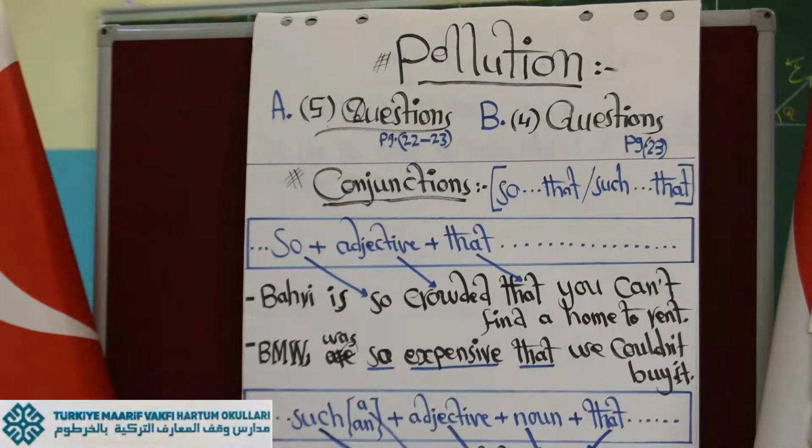So when I say underline, it doesn't mean you are not going to read it. No, you have to read all of the passage carefully, then underline the sentences that I am telling you about, because when you underline them, they help us to deal with those exercises A and B. Paragraph 3, the last sentence, underline "there were the fields which had been sprayed with pesticides". Only one sentence.